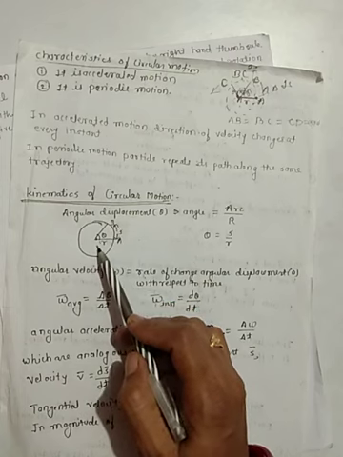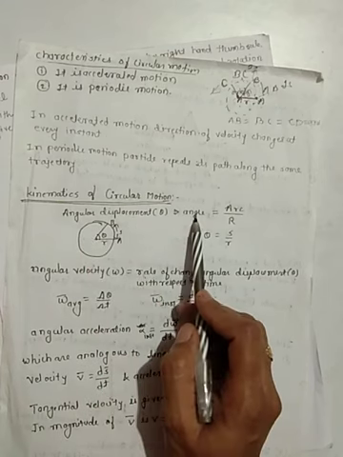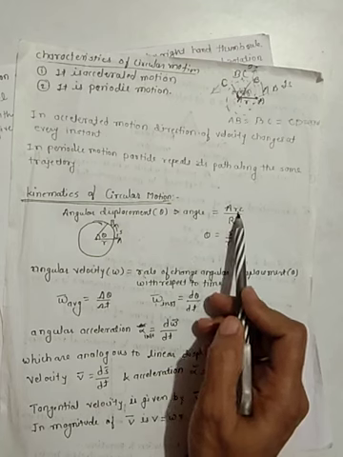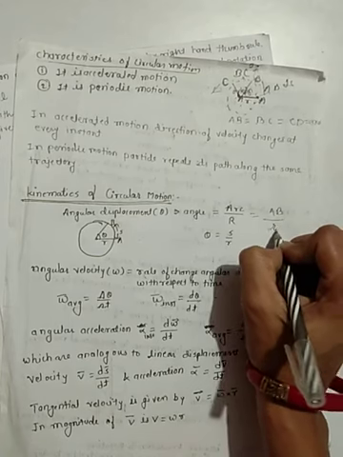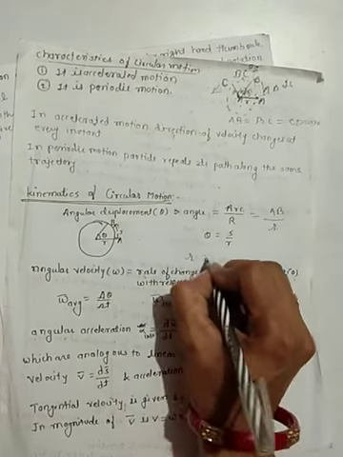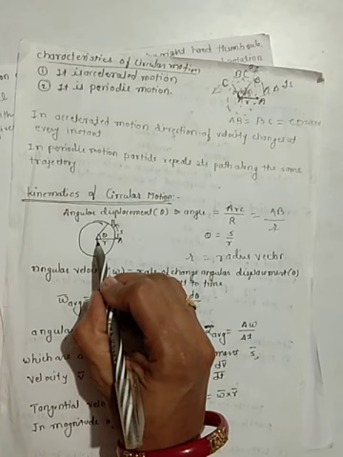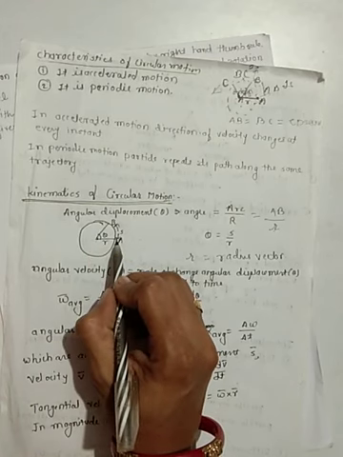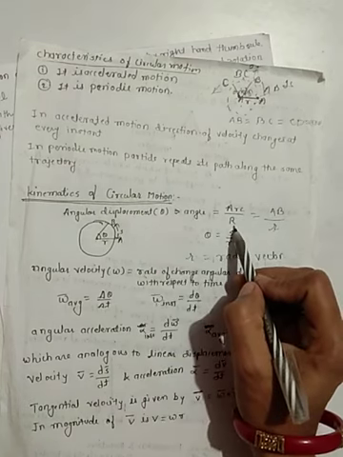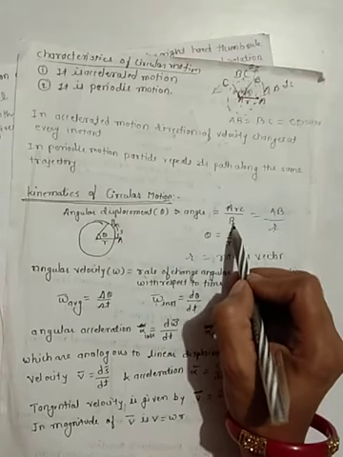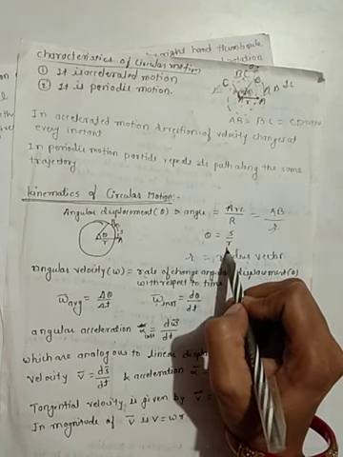Now how do we define an angle? Angle is denoted by theta. It is called angular displacement and it is defined as arc upon radius. Here arc is AB, and R is our small r. Small r is the radius vector, which is drawn from the center of a circle to the position of a particle. So theta is defined as arc upon R. Arc is the distance AB. Theta is equal to S upon R, meaning theta is equal to distance upon radius vector.